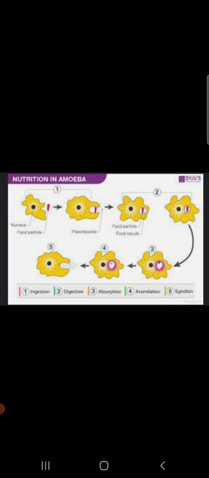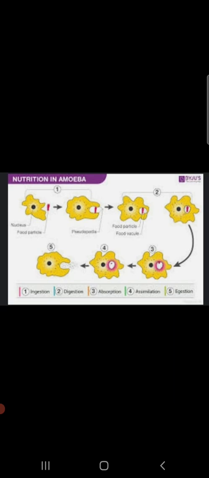It helps in the breakdown of complex food into simpler form. So digestion in amoeba is helped by the enzymes. The digestive juices are secreted into the food vacuole and help in breaking down the complex food into simpler substances.